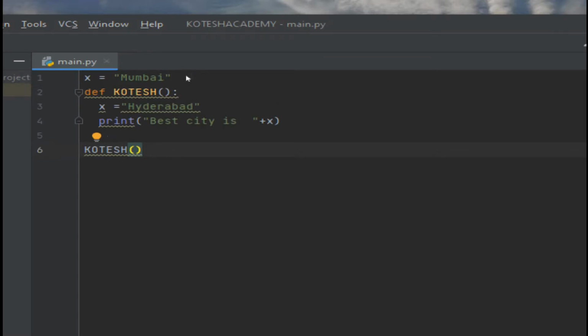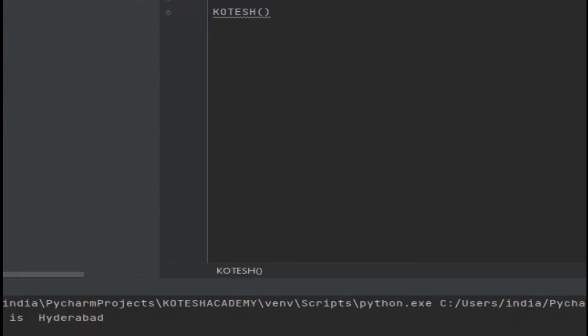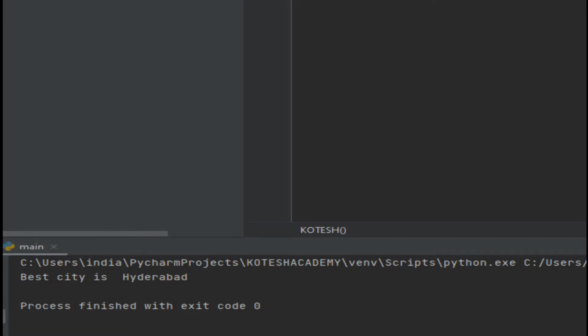Whenever you are calling this function name, it automatically takes all the variables within the function, where small x is equal to Hyderabad, print "best city is" with only one space, plus adding this. After execution you will get "best city is Hyderabad".